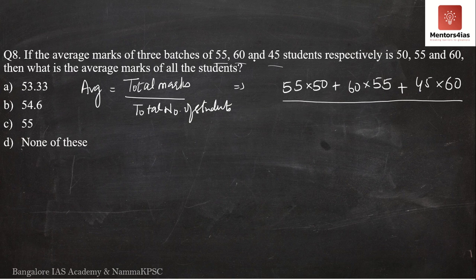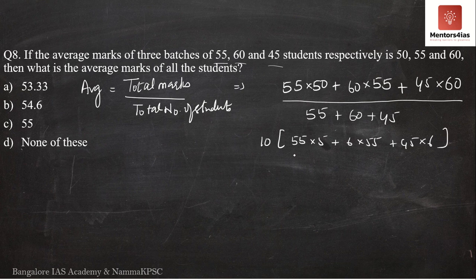How do we get the total number of students? We will simply add 55, 60 and 45. So we have 55 plus 60 plus 45. If you see here, we should be able to take 10 common out. So we have 10 and we have 55 into 5 plus 6 into 55 plus 45 into 6. Okay, so here we have what? 55 plus 45, 45 plus 5 is 60, 60 plus 40 is 100, 100, 160. It is 160. So 0, 0 gets cancelled. Now there is 16 over here.